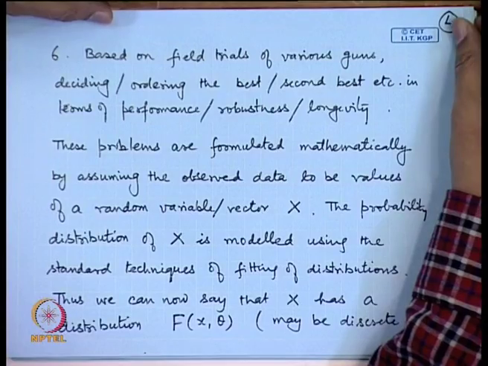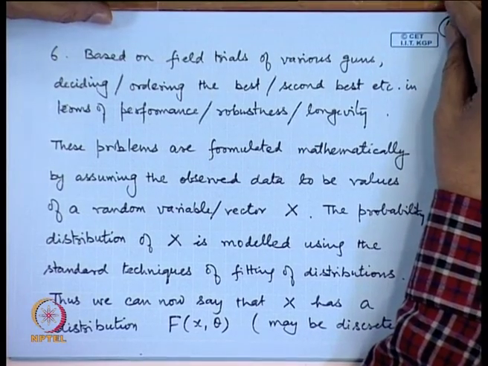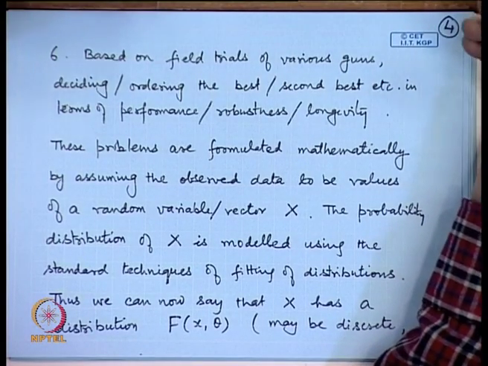A frequently encountered problem is that there are various kinds of guns which can be used by the army. Now the army wants to buy new guns to replenish its stock of arms.